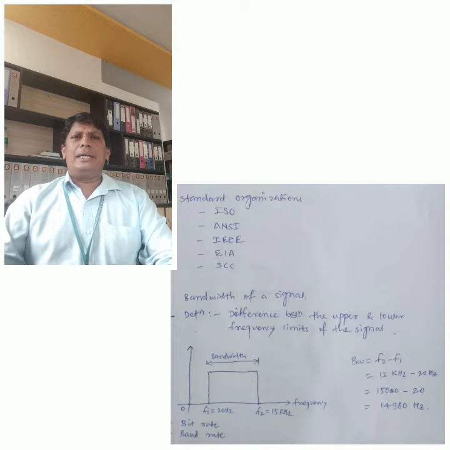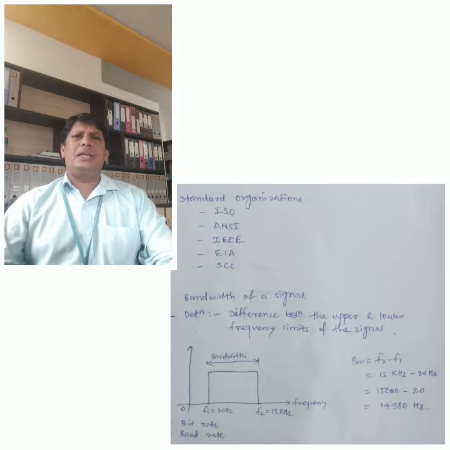Third is IEEE, the Institute of Electrical and Electronics Engineers. IEEE is a US-based professional organization of electronics, computer and communication engineers. Fourth one is EIA. EIA is also a US organization. It established and recommended industry standards. EIA has developed the standards for data and telecommunication.